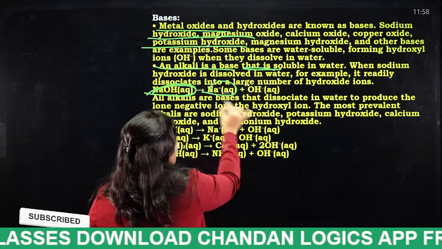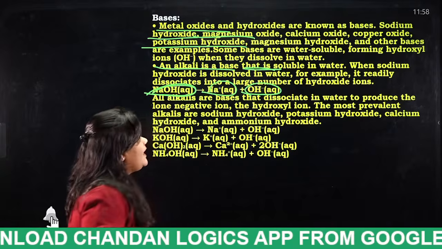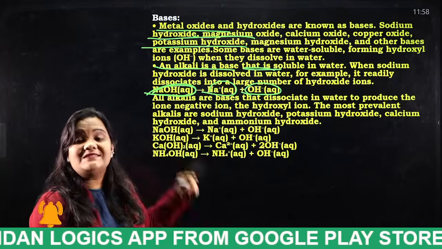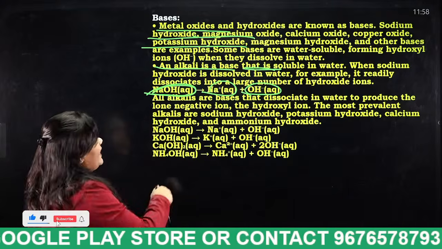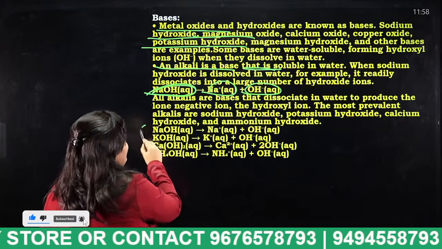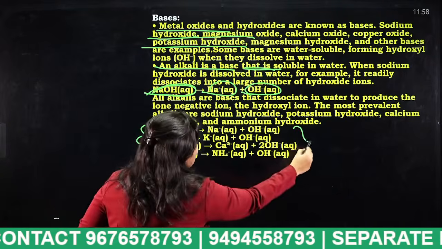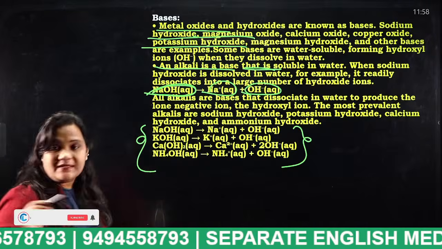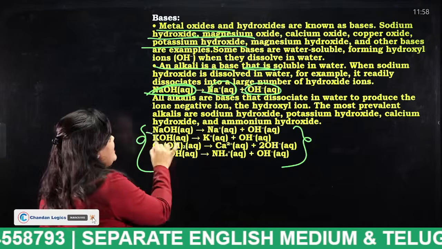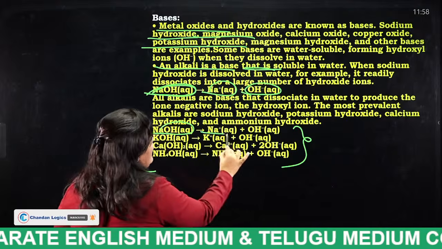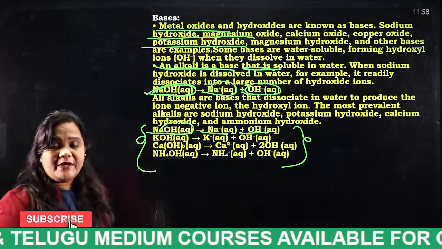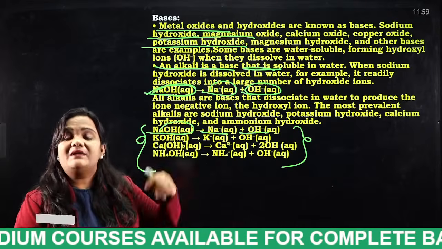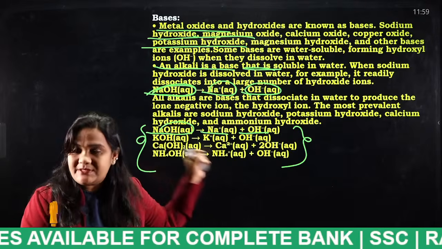Sodium plus hydroxide ions. So this is nothing but what, students? This is a decomposition reaction. In a similar way, these are some of the reactions of alkali bases. Sodium hydroxide gives us sodium ion plus hydroxide ion. So nothing but what I have told, students: alkalis, at last, will release hydroxide ions only.